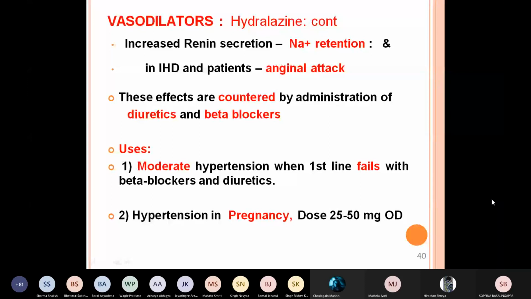Now what are the uses? Hydralazine is used in moderate hypertension, when the first line of drugs fails, and whenever you use hydralazine, it is used along with beta blockers and diuretics to prevent the adverse effects. Another use is in pregnancy. It will not interfere with the fetus development, growth, etc. What is the dose? 25 to 50 milligram once a day.